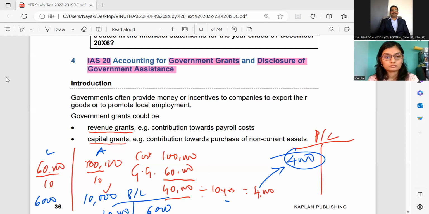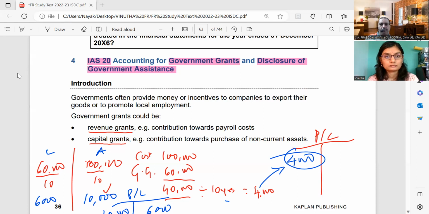Let us say that you are going to provide free meals to your factory workers' children. To incur that particular cost, you will have some expenditure, so the government provides you assistance with that.